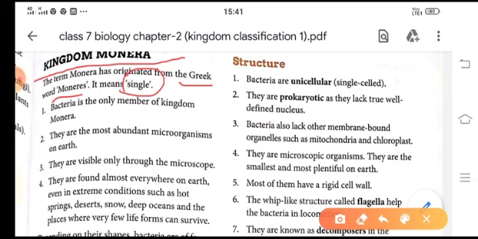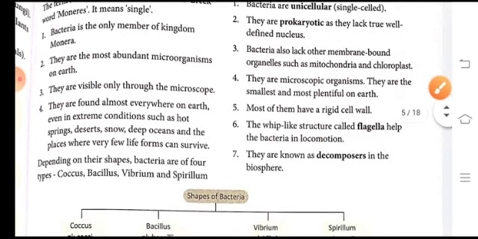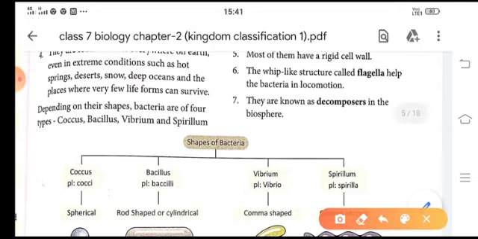They are only visible under the microscope. And these bacteria, children, you know that they are found almost everywhere on this earth, whether in extreme conditions like cold, hot springs, snow, deep oceans.